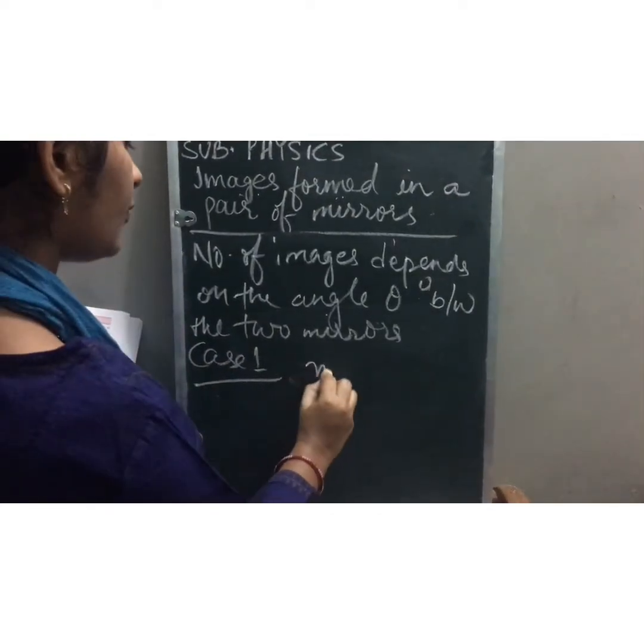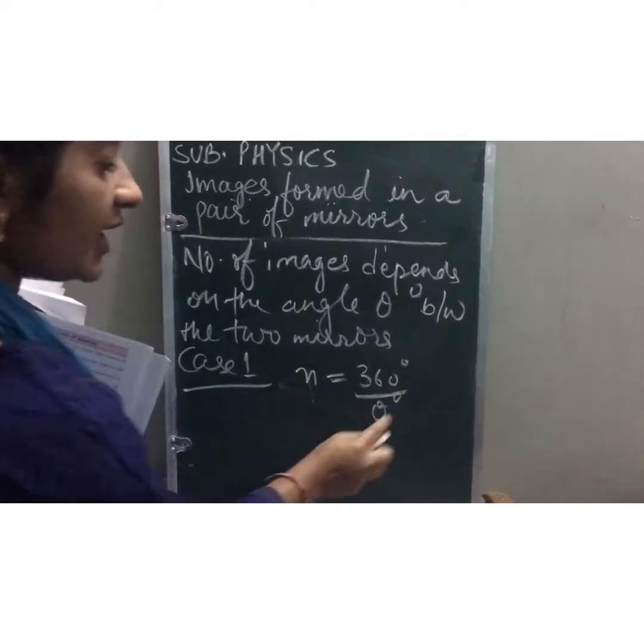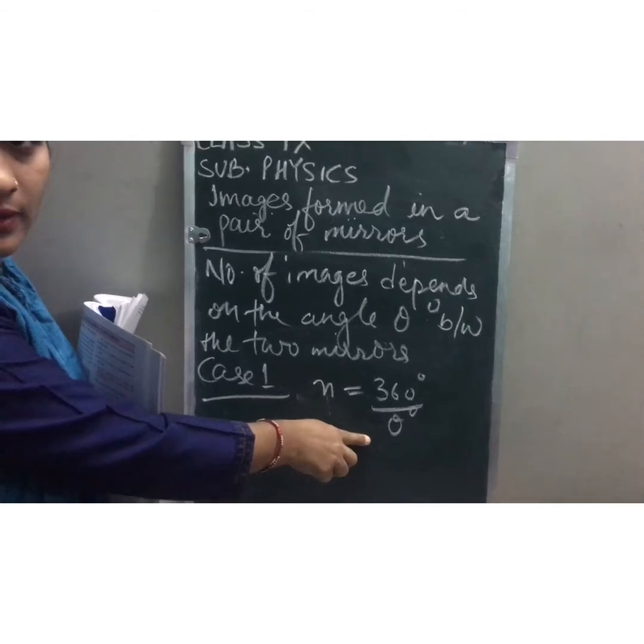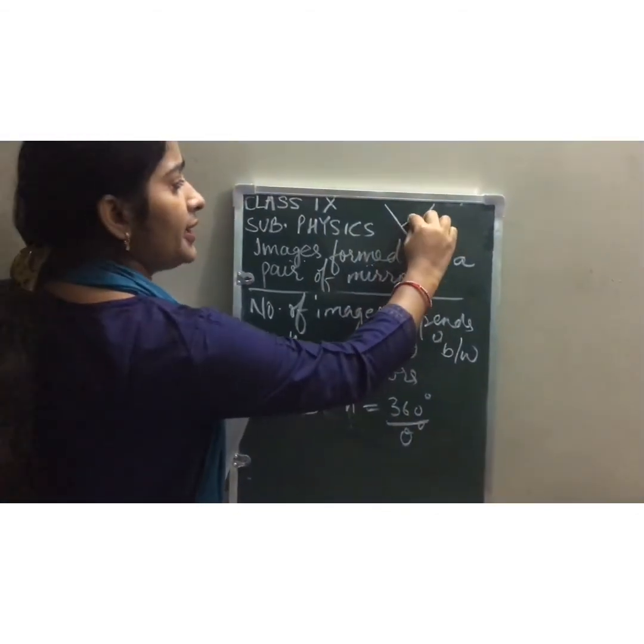If n equals 360 degrees by theta degrees. What is theta? Theta degree is the angle between the two mirrors. At what angle? For example, the mirrors are like this. It is also, what? The 90 degree case.